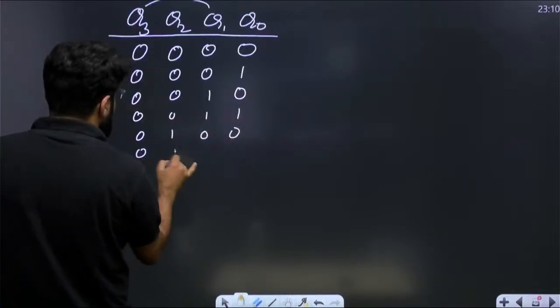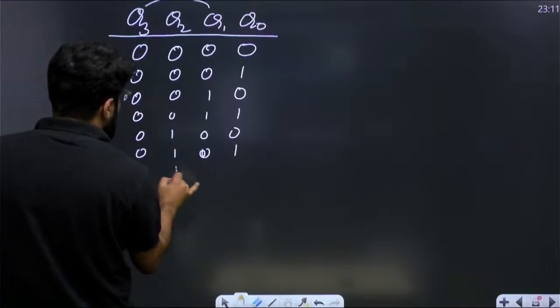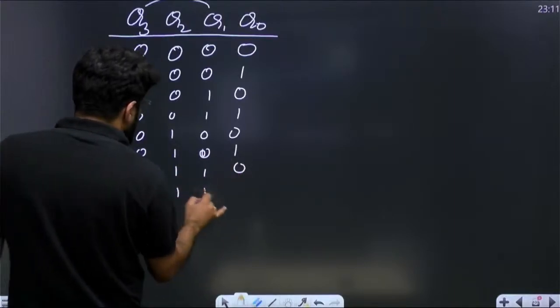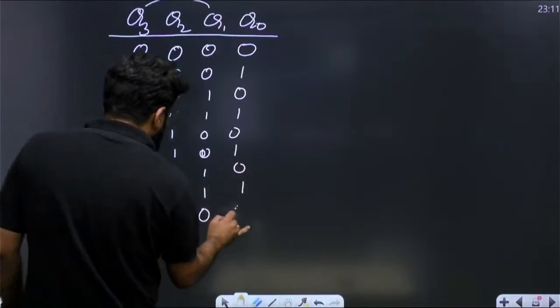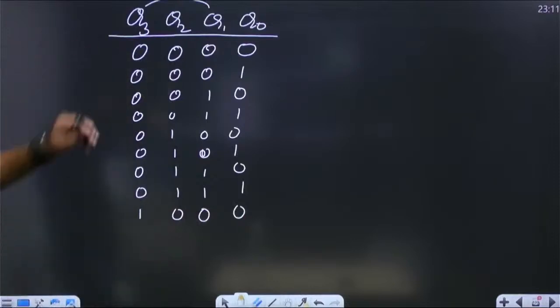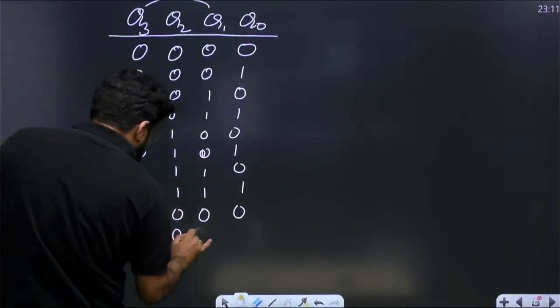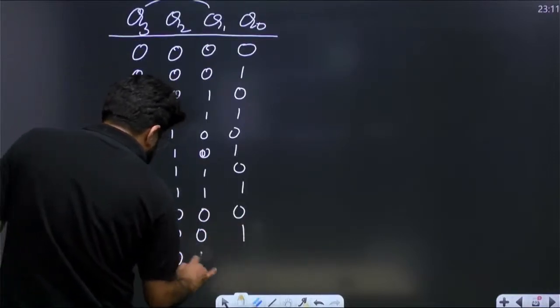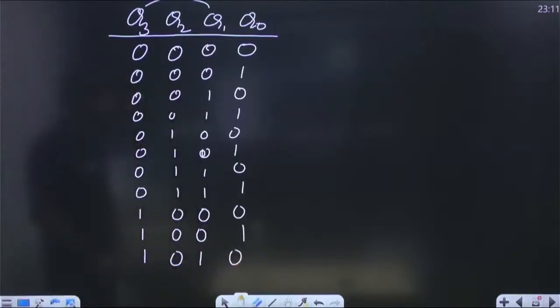0, 1, 0, 0, 0, 1, 0, 1, 0, 1, 1, 0, 0, 1, 1. Now comes 1, 0, 0 when the Q3 is high for the first time, but Q1 is 0. तो next चले जाएंगे 1, 0, 0, 1. Next देखेंगे 1, 0, 1, 0. Next is 1, 0, 1, 0.